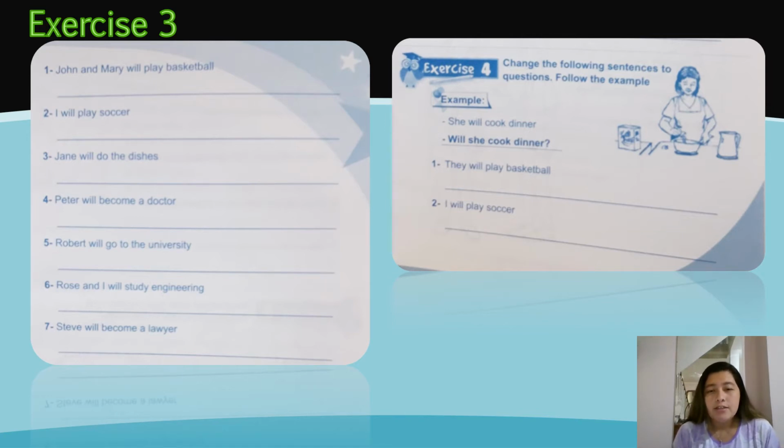Exercise 4. Change the following sentences to questions. Follow the examples. En el ejercicio 4 vas a cambiar las oraciones a preguntas. Tenemos el ejemplo. She will cook dinner. Will she cook dinner? Vas a realizar lo mismo para las demás oraciones. Let's move on.